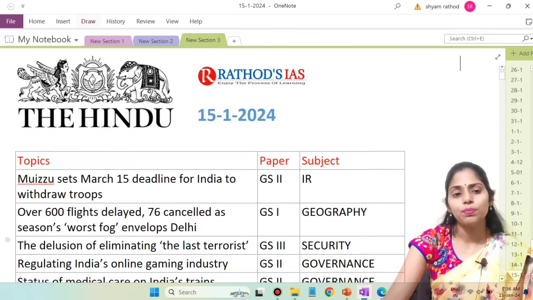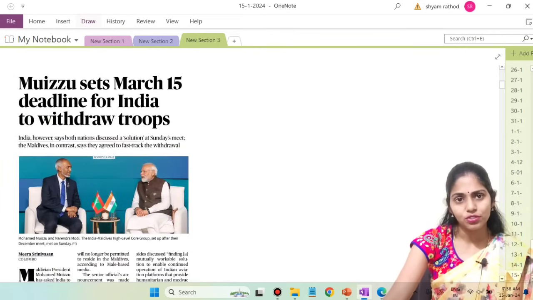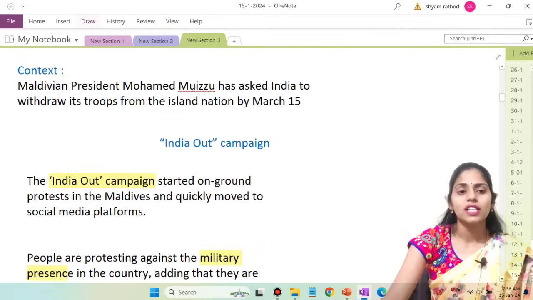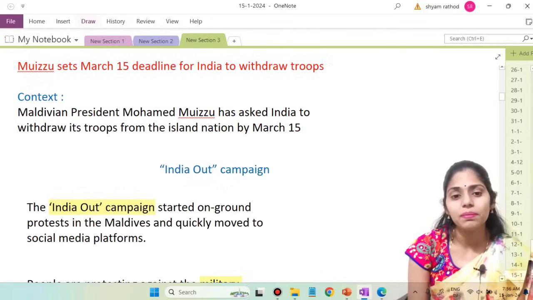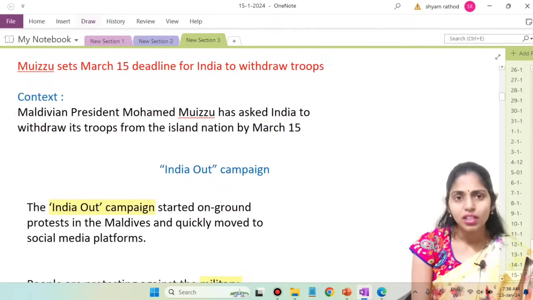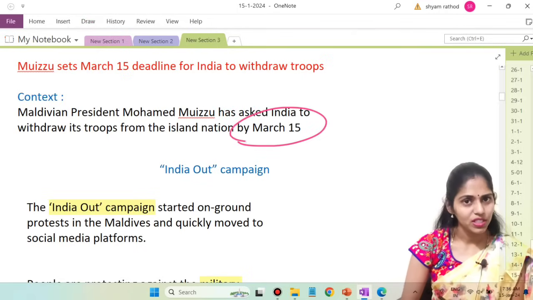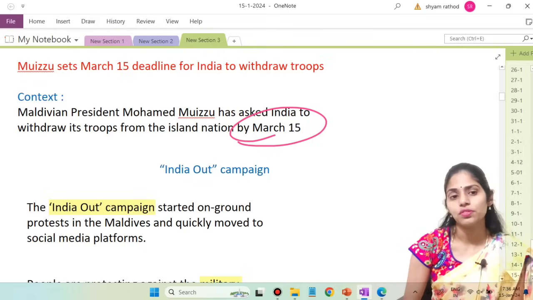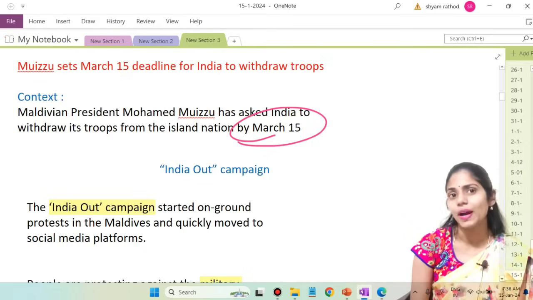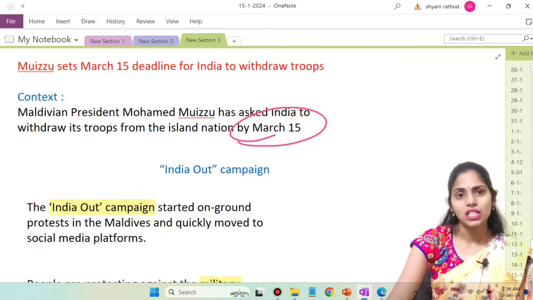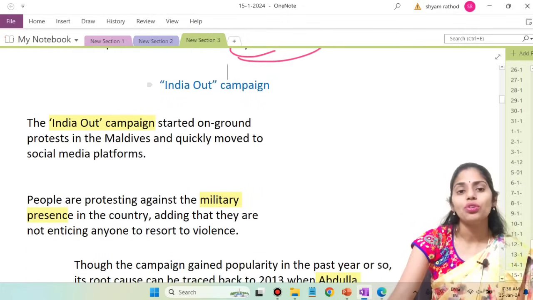Here the first important topic is about India-Maldives relations. This article says that the Maldivian president asked India to withdraw its troops from the island nation by March 15. The timeline given for India is to withdraw the troops from Maldives by March 15. This campaign is called the India Out campaign.